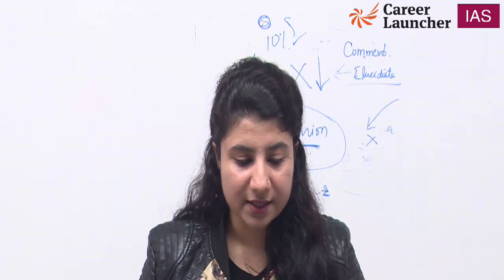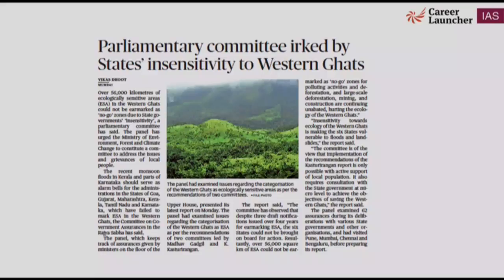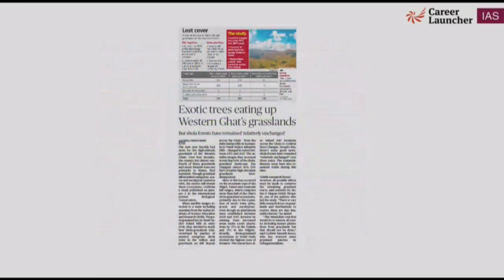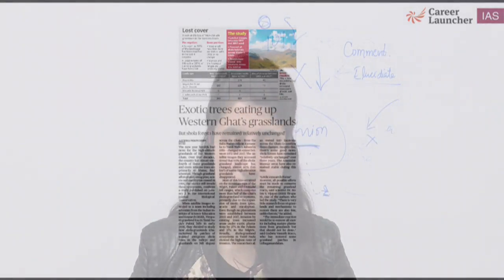Parliamentary Committee urged by states insensitivity to Western Ghats into news. And again, exotic trees eating up Western Ghats grassland. That means Western Ghats has been repeatedly coming in the news, in the information. Therefore, it should be in our notebooks. Why Western Ghats? Why is it having one of the largest biodiversity and why is it under threat? Simply, it can come, so we have to see.